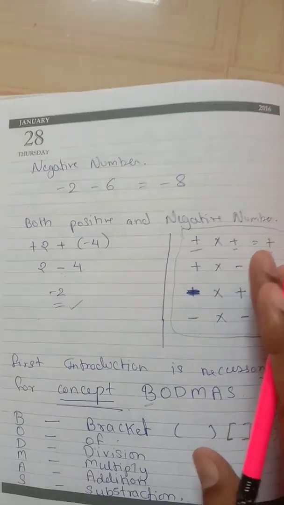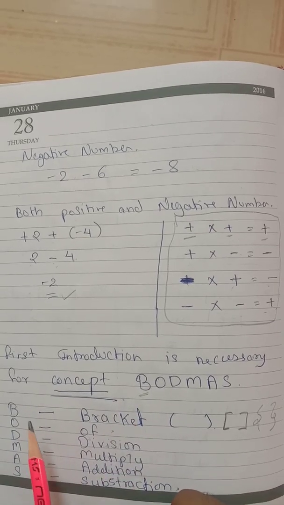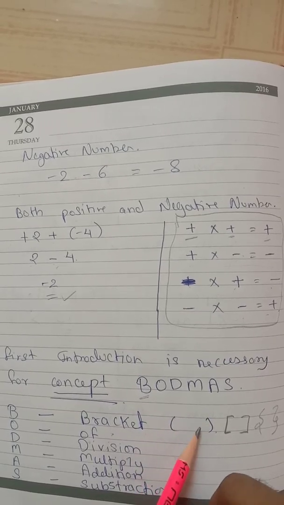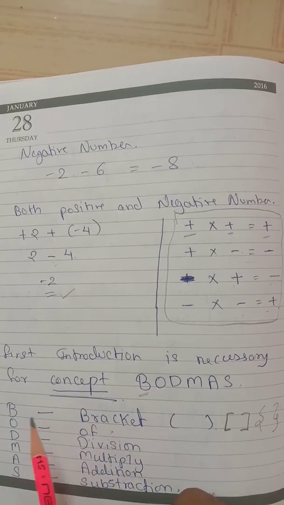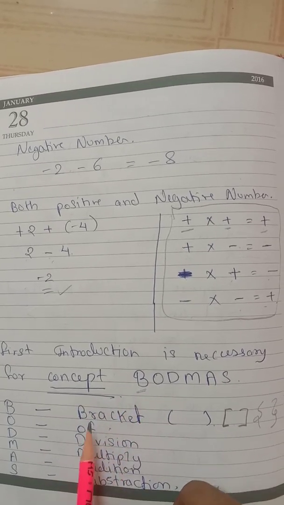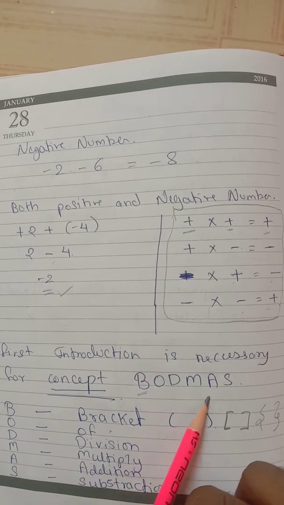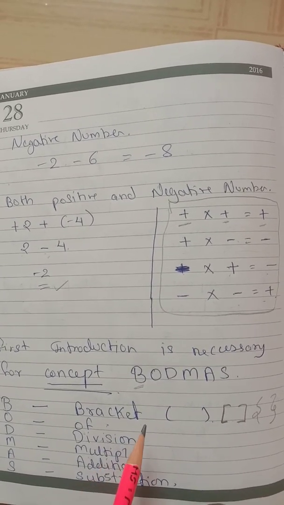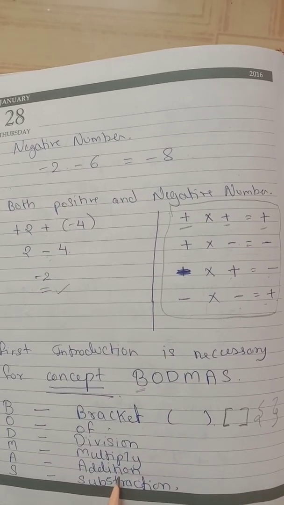Now after that we are discussing BODMAS. What is BODMAS? B is for brackets, and there are types of brackets: curly bracket, square bracket, normal bracket. So B means bracket, O means of, D means division, M means multiplication, A means addition, and S means subtraction. You all know about these terms: division, multiplication, addition, and subtraction.